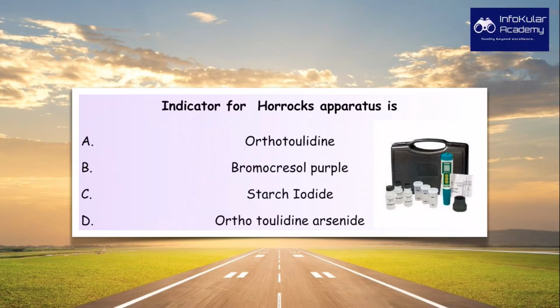Indicator for Horrocks apparatus is A. Orthotolidine, B. Bromocresol purple, C. Starch iodide, and D. Orthotolidine arsenide.